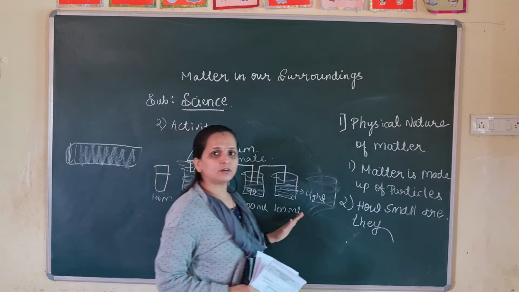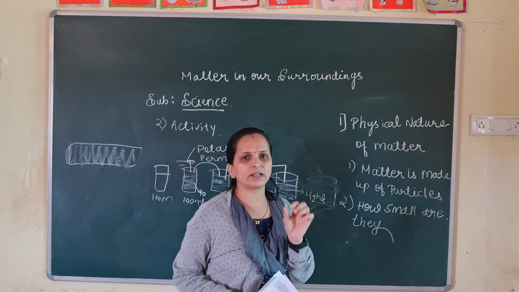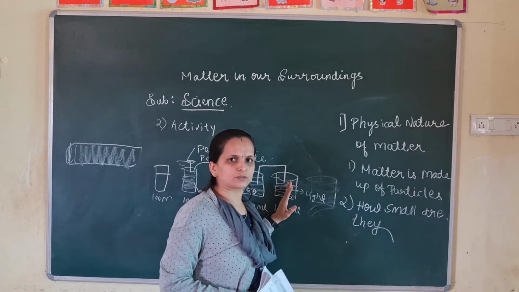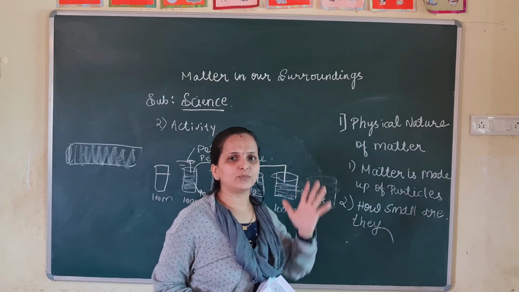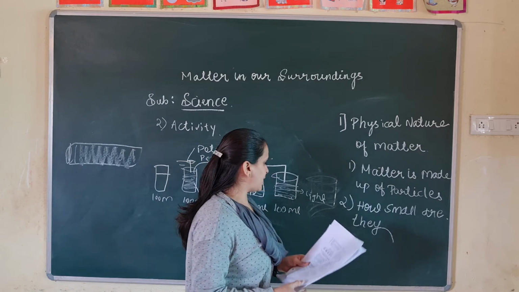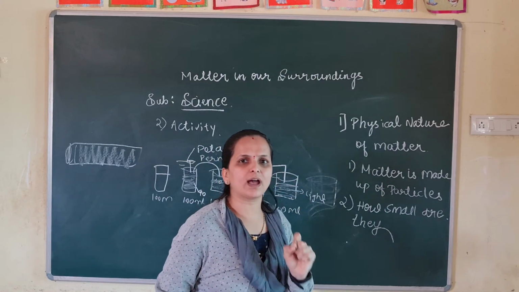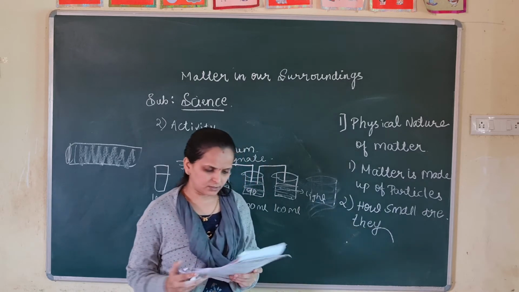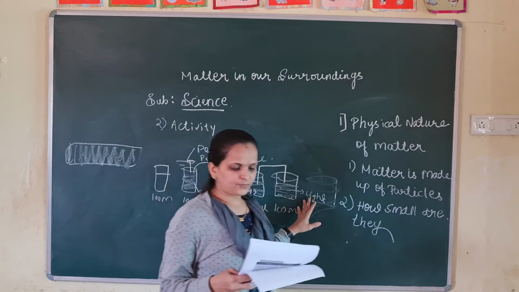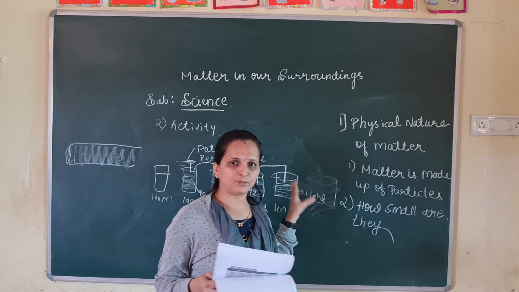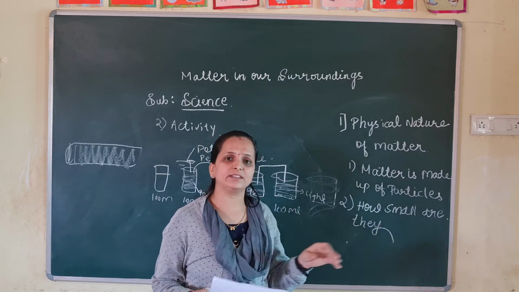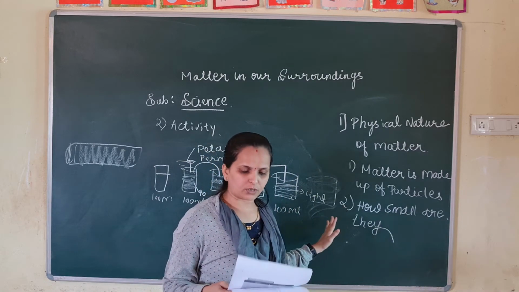Why is it so? Because some of the particles are there in this solution also. You can assume how small these particles are. This shows that potassium permanganate particles are there in the water also.